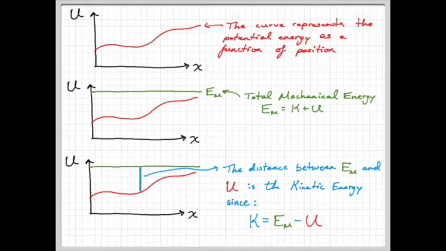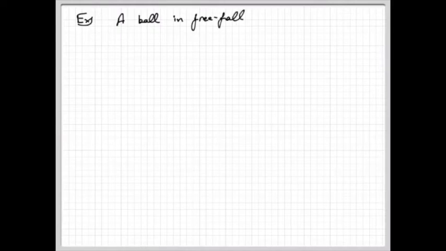Okay, so let's do kind of a quick visual example. For this, we're just going to look at a ball being thrown upwards, just to give you an idea how this will work.